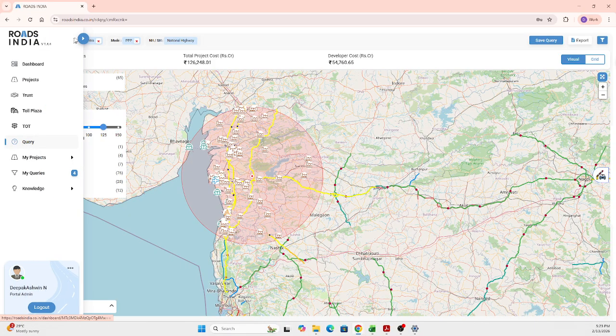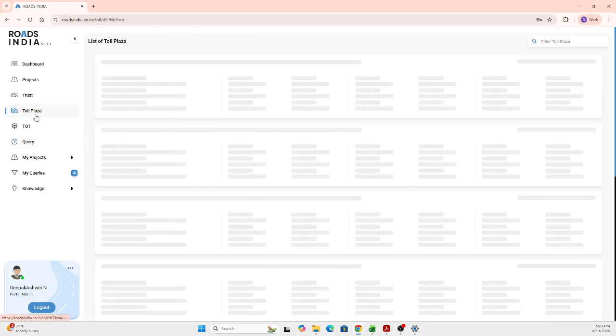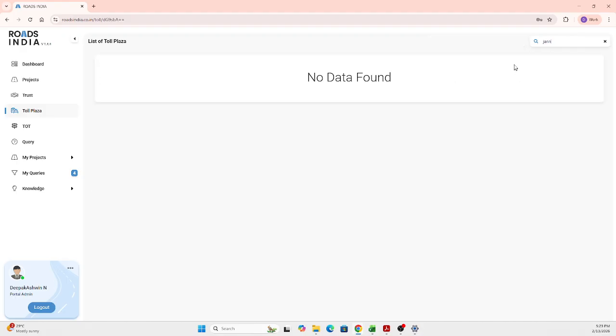So now coming to the toll plazas. You have the query screen based on the stretches, which I have explained now. You can also query the toll plazas. Before that, I will explain to you about the toll plazas, and then I will jump onto the query based on the toll plazas. So coming to the toll plazas, there are around 1,100 plus toll plazas enlisted on the national highways, and all those are listed here. I'm just taking one toll plaza wherein you get the complete idea of what all the data points are. So I'm just taking Band toll plaza.